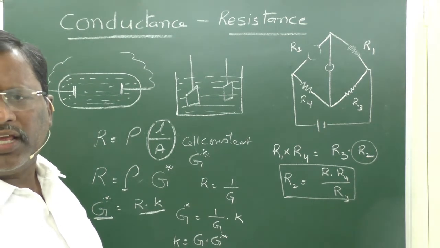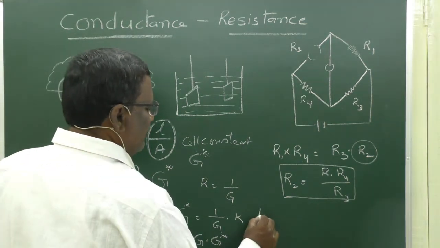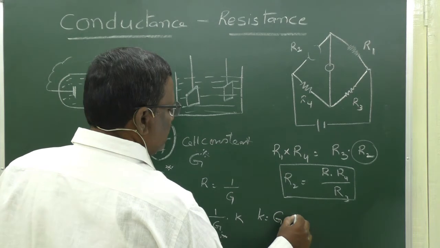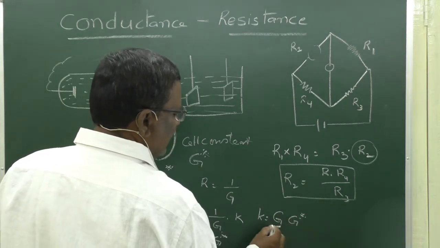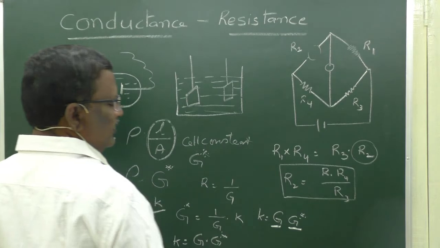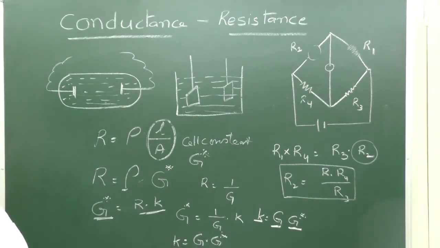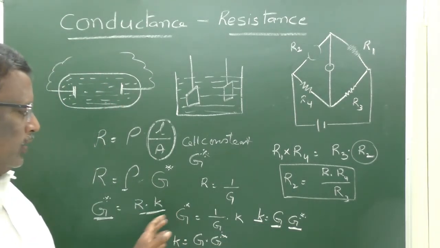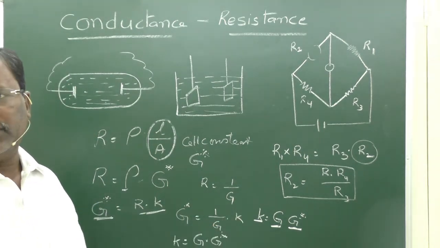Conductance into cell constant, G into G star, is kappa. Conductivity is conductance into cell constant. So, in that way you can get a relation with any other parameters.